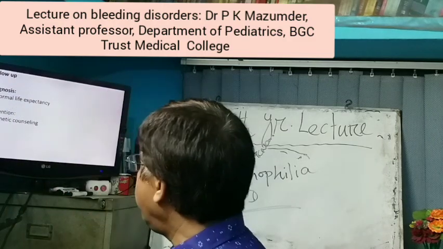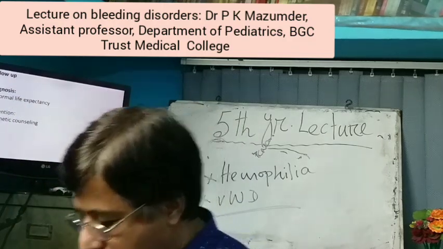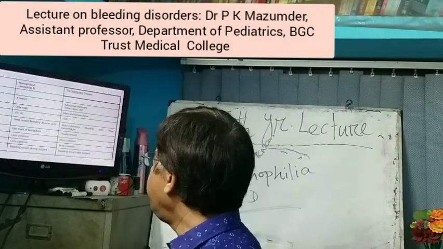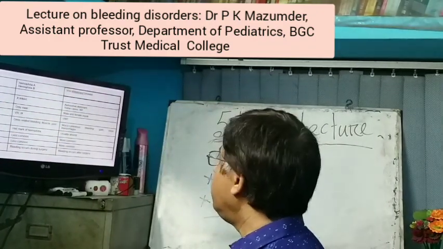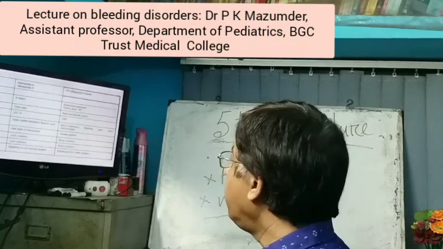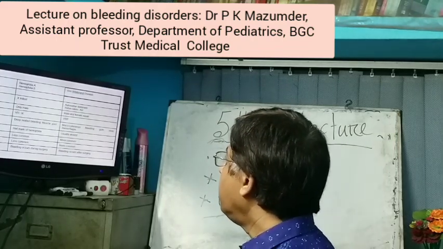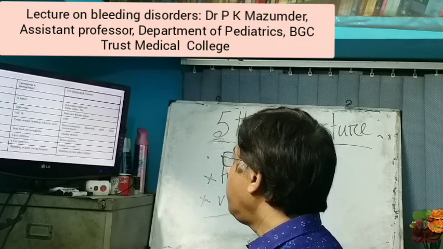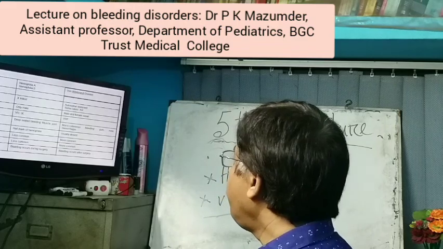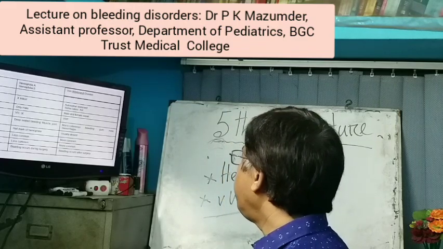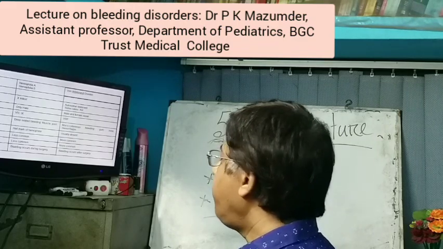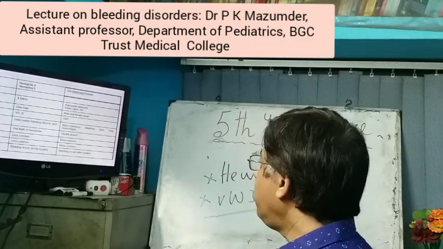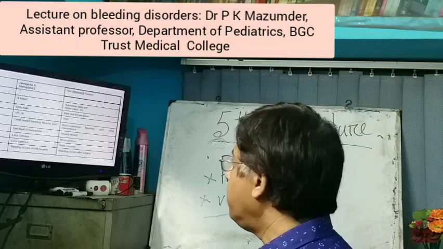Dear students, now I want to tell about the differentiation between hemophilia A and von Willebrand disease. Clinically differentiate these two disorders. Hemophilia A or B is X-linked, von Willebrand is autosomal dominant; in hemophilia sex is only male, while in von Willebrand disease male and female are equal. Factor 8 and 9 deficiency in case of hemophilia, and von Willebrand disease is due to von Willebrand factor deficiency.